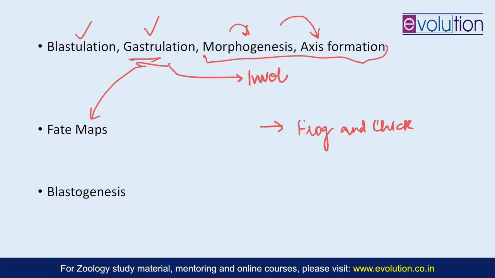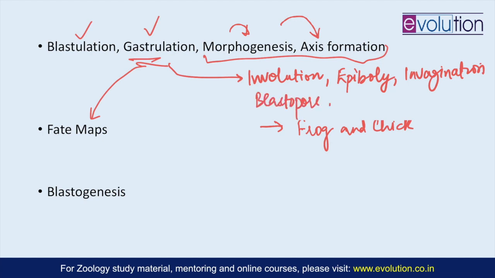So involution, epiboly, and invagination mainly you should focus on, and how the blastopore formation takes place, and how with that the primitive gut or archenteron forms. So with this you will be able to understand the process of three germ layers formation, as well as the coelom a little better, with the understanding of this part of developmental biology.